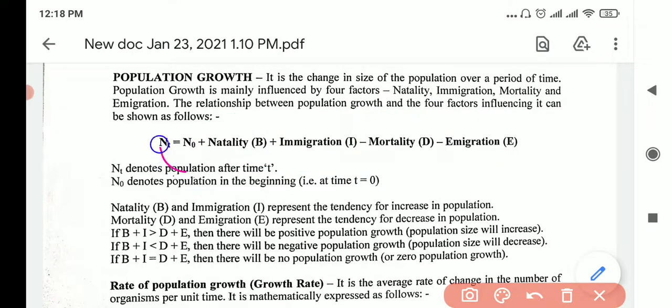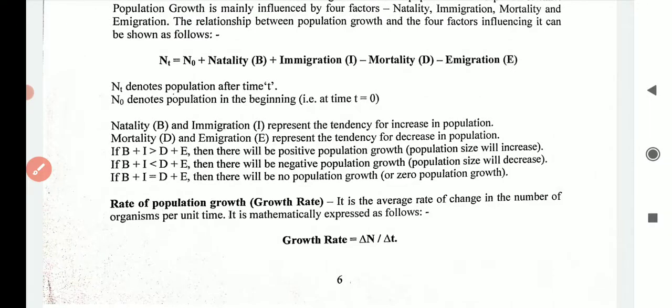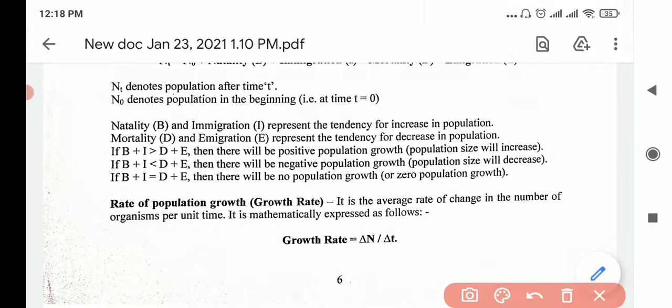Now N0 is the original population in the beginning, and Nt will be the population after some time, after the immigration and birth and death happen, the grand total. So if birth and immigration is more than death and emigration, there will be positive population growth.